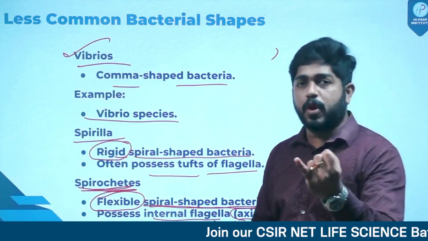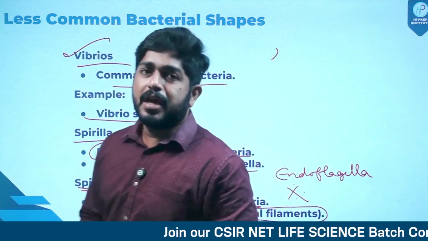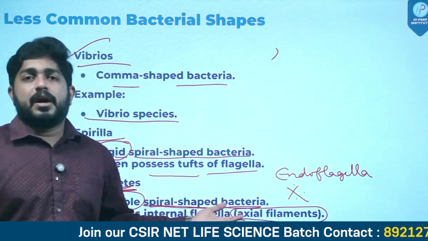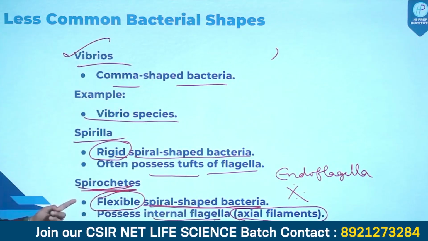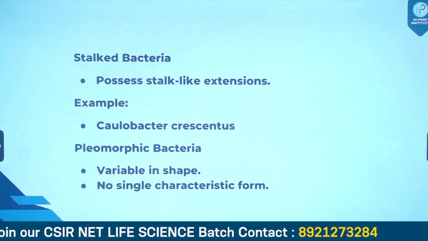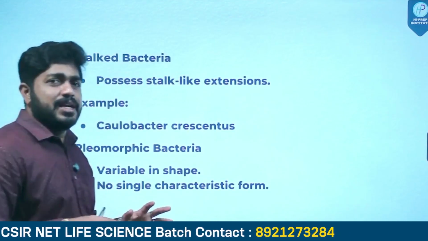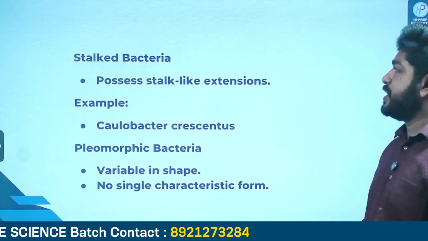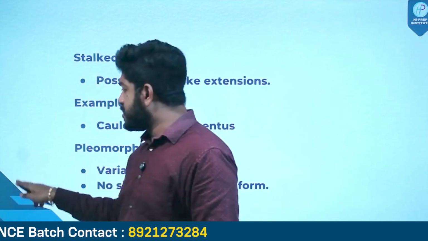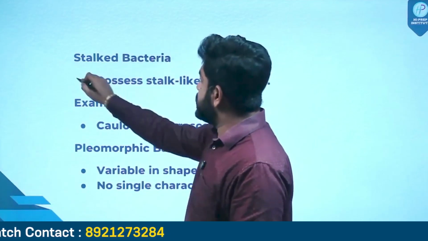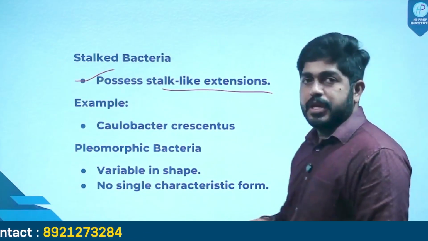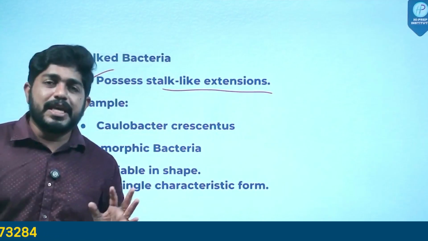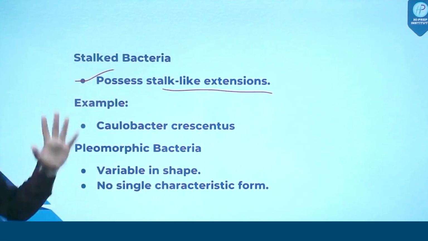Clear? So we have studied what cocci is, we have studied what bacilli is, we have seen their different arrangements, and then we saw what Vibrio is, Spirilla is, and spirochete is. All right. Now let's see different other types of shapes. One is stalked bacteria. See, what is stalked bacteria? Stalked bacteria means they possess stalk-like extensions from the bacterial cell. These types are called stalked bacteria.